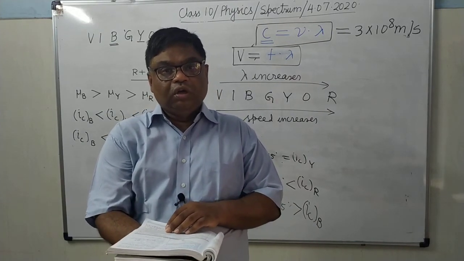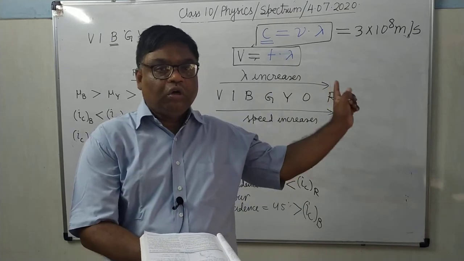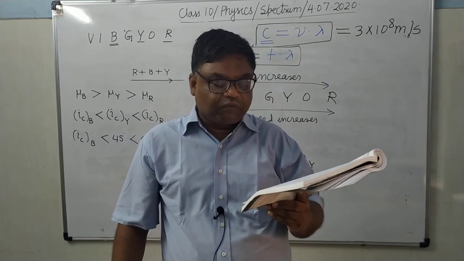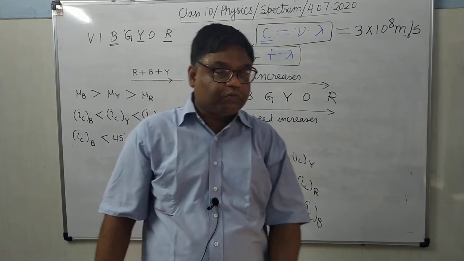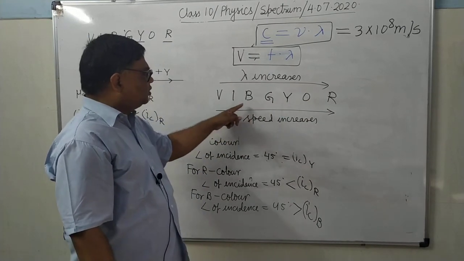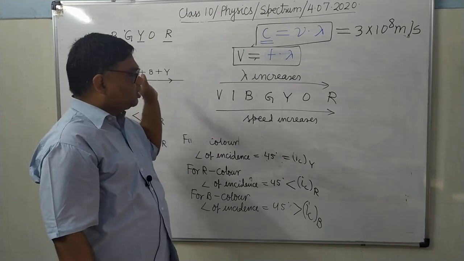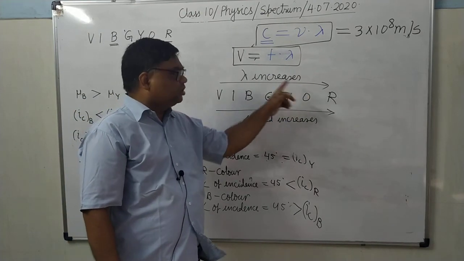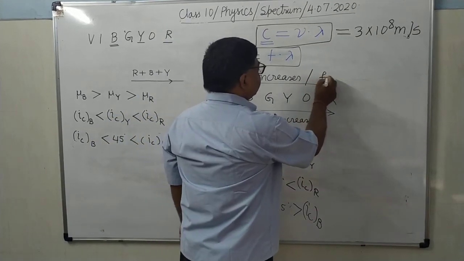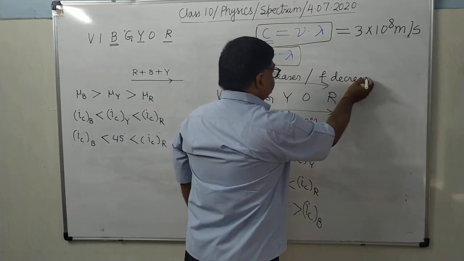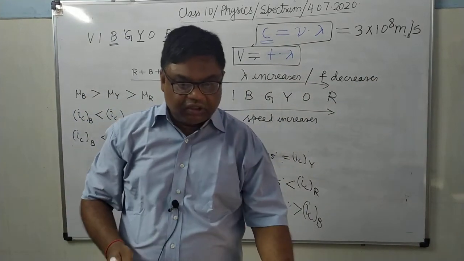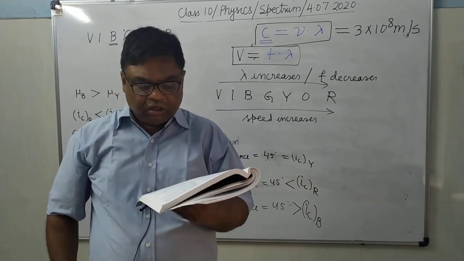It is VIBGYOR. When you write in the form of VIBGYOR, what will happen? Wavelength is increasing. Name the 7 prominent colors of white light in the increasing order of their frequencies. You will write in the reciprocal order: R, O, Y, G, B, I, V. It's clear. Lambda is increasing, frequency is decreasing. Frequency decreases on this side, but frequency will increase in the reverse order.